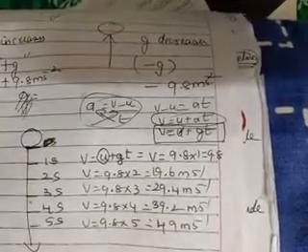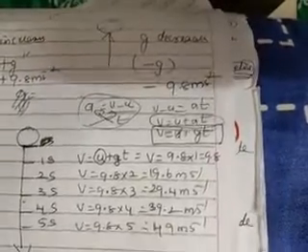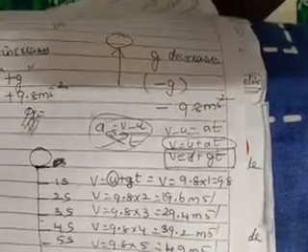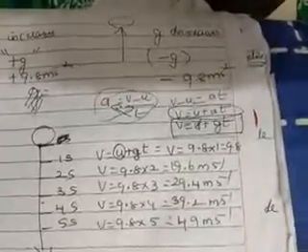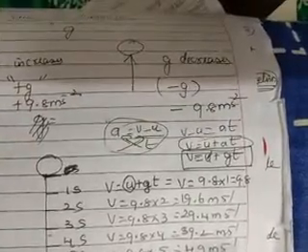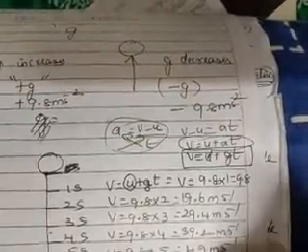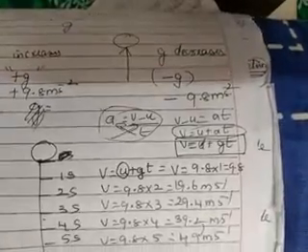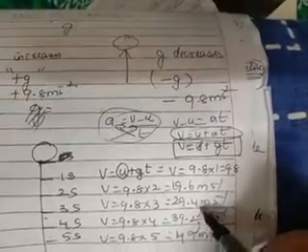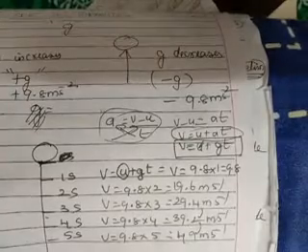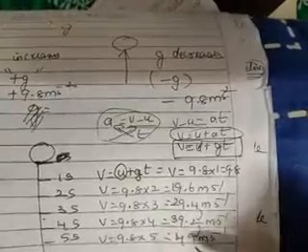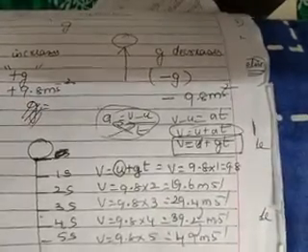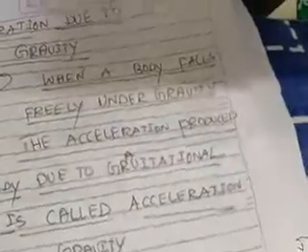Like that we can keep on calculating and see the beauty. How do you say that the acceleration due to gravity is uniform? This is absolutely uniform. How can we check mathematically? If you subtract 49 minus 39.2, you get 9.8. 39.2 minus 29.4, again you get 9.8. Consequently, when you subtract one term from the other, every time you get the difference as 9.8 meter per second square. So this is the concept of acceleration due to gravity.